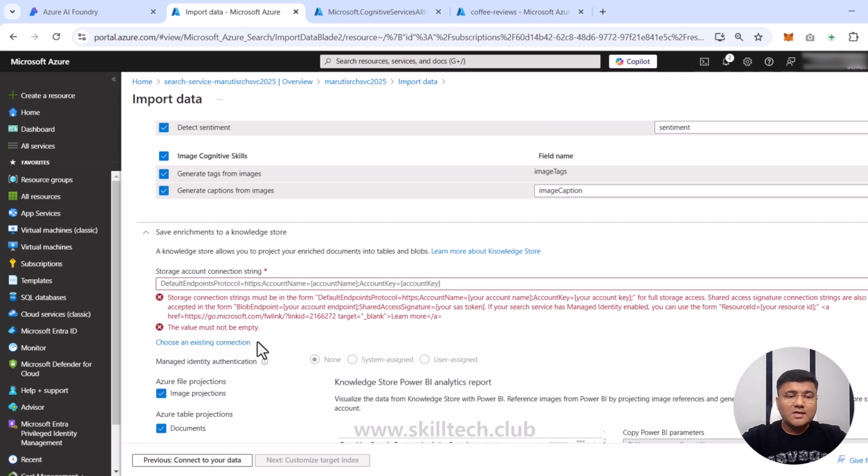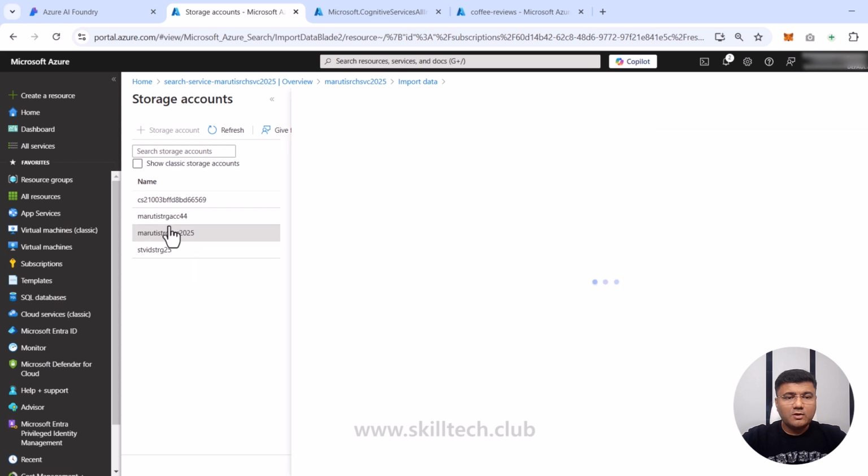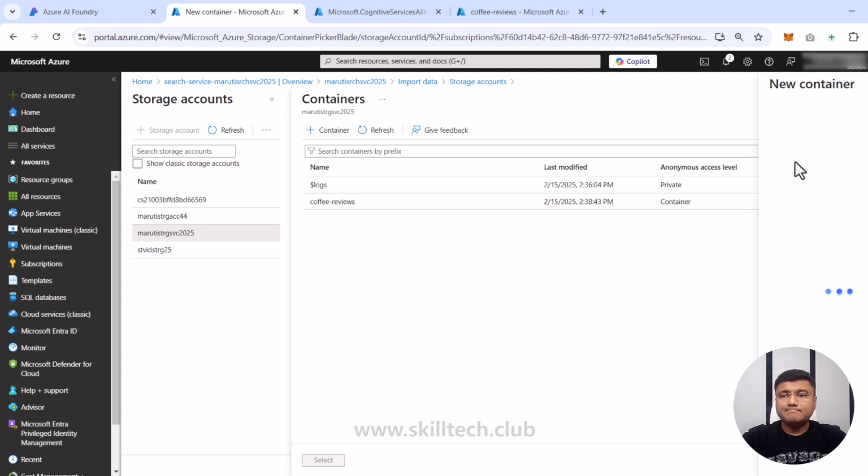And when I'm doing this, it's asking me where is your storage account? Which storage account connection string you want to associate here? Again, we are going to choose an existing connection. I'll choose my storage account, which is in East US2. I can use a different account also. I'm going to create a new container here, giving a name of this knowledge store.